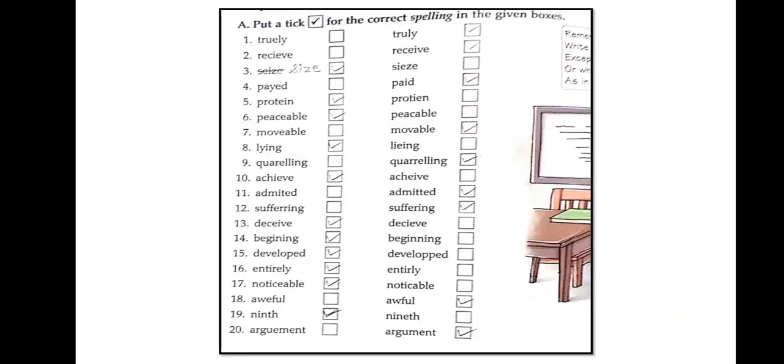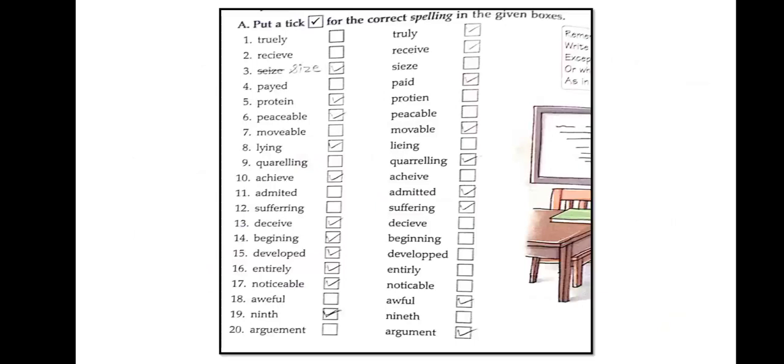Now we will discuss exercise A. Here, on the screen you may have difficulty seeing, but I will send you a PDF file of this exercise, so you can write it from that. Here we have to put a right tick for the correct spelling in the given boxes.